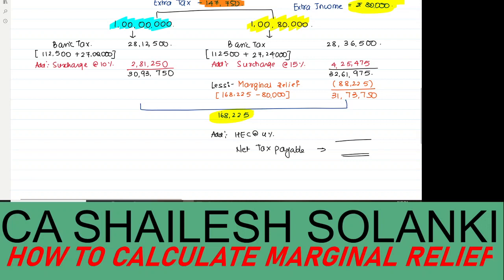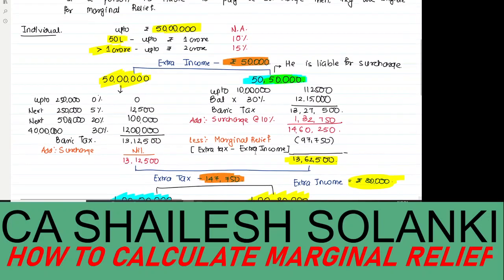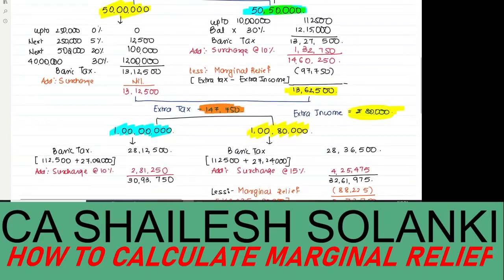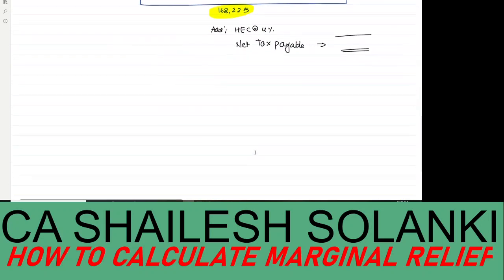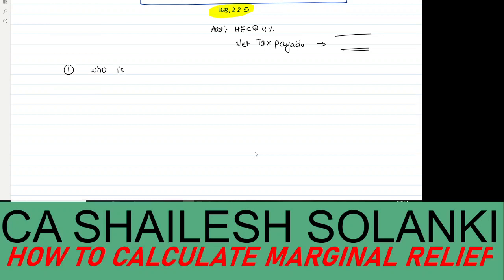Okay, so if you look at this, marginal relief, to whom is it allowed? Marginal relief is allowed to those persons who are liable to pay a surcharge. Number one, who is liable to pay surcharge.